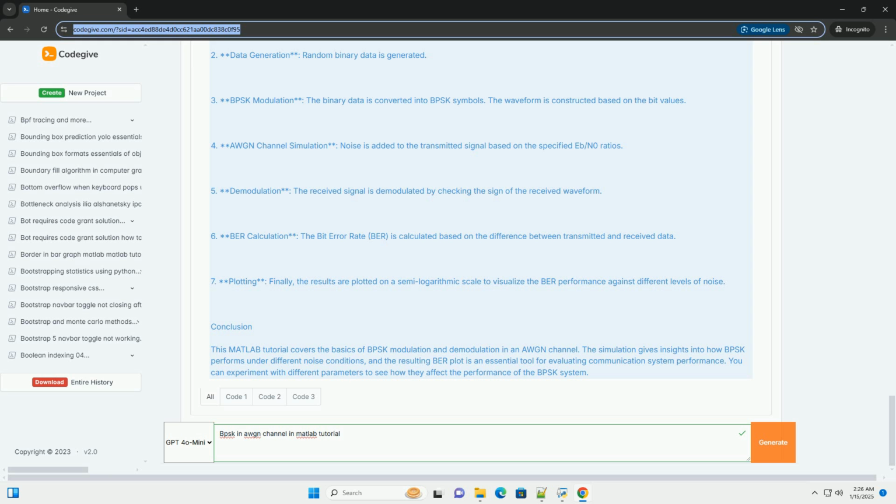7. Plotting, finally, the results are plotted on a semi-logarithmic scale to visualize the BER performance against different levels of noise. Conclusion. This MATLAB tutorial covers the basics of BPSK modulation and demodulation in an AWGN channel. The simulation gives insights into how BPSK performs under different noise conditions, and the resulting BER plot is an essential tool for evaluating communication system performance. You can experiment with different parameters to see how they affect the performance of the BPSK system.